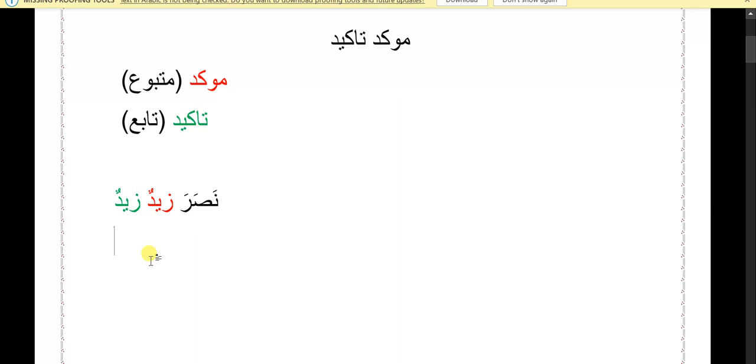This type of Takid is known as Takid Lafzi. Don't worry, after explaining this here from the board, because of my weak English, maybe I'm not able to make you understand all these things clearly. But once you see in the book, you will be able to understand a lot of things, inshallah.